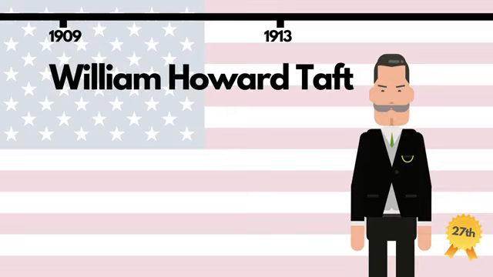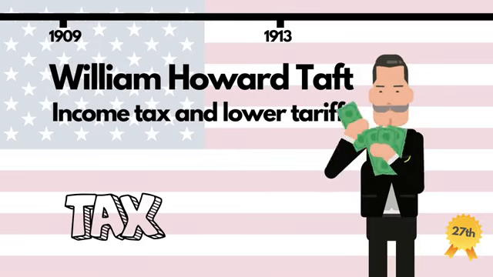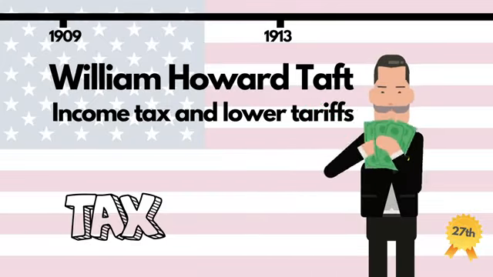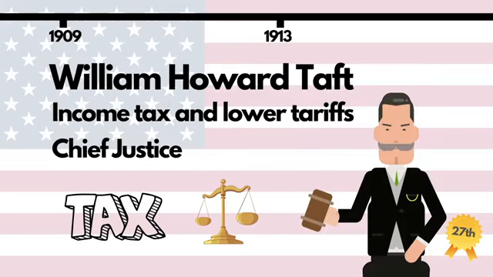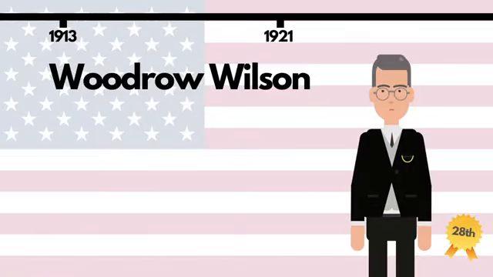Taft oversaw the introduction of income tax, tried to lower tariffs, and strengthened US trade with South America. After serving, he was eventually appointed Chief Justice of the Supreme Court, a position he much preferred, to the extent that he once said he could barely remember his time as president. Woodrow Wilson would serve 2 terms next as the 28th US president.